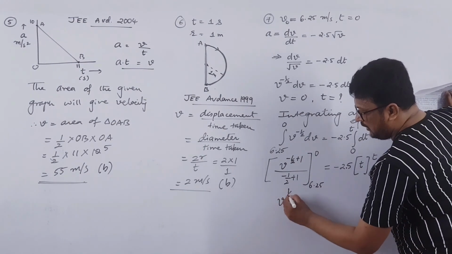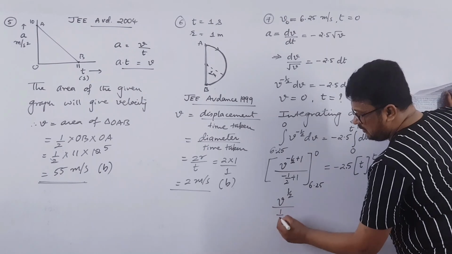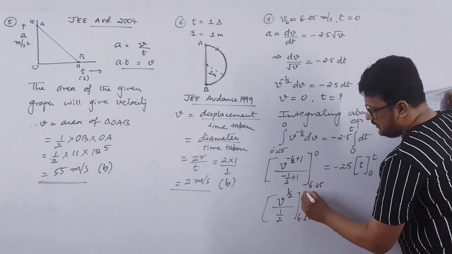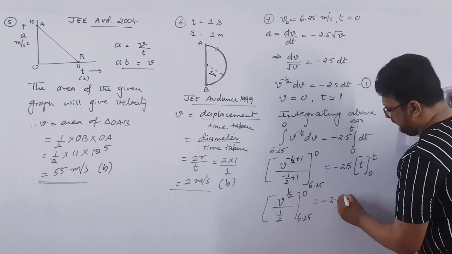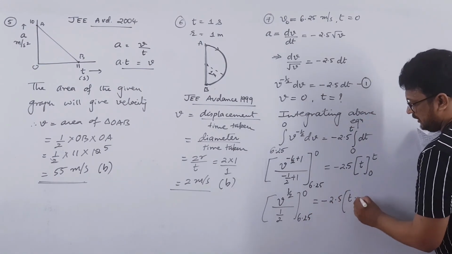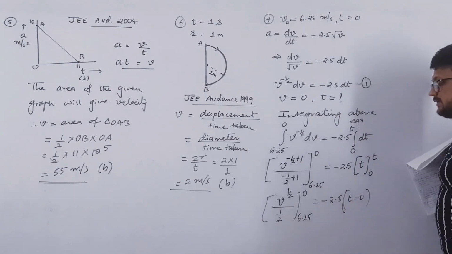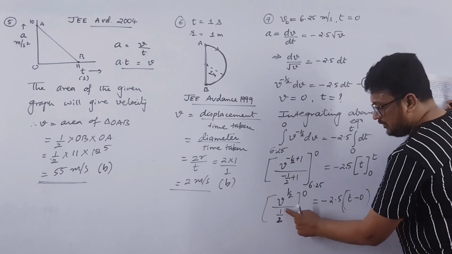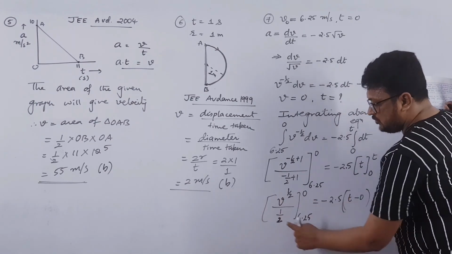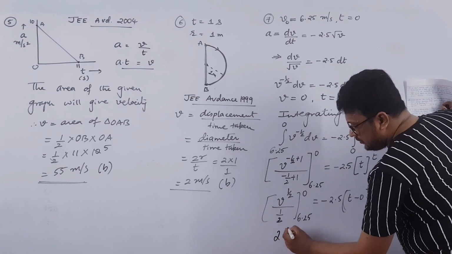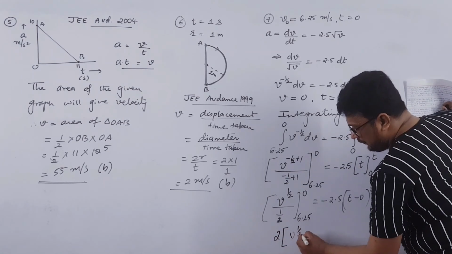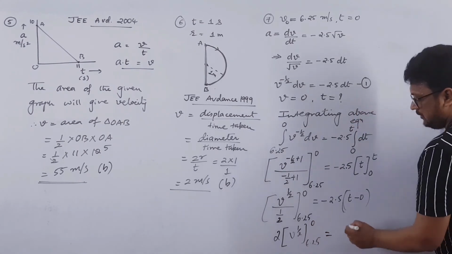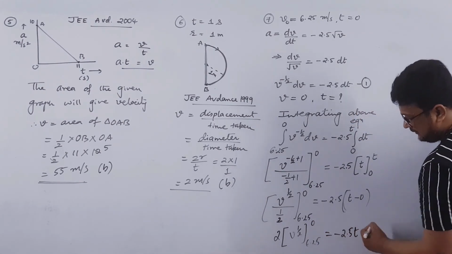So v raised to half over half from 6.25 to 0 is minus 2.5 times t minus 0. The denominator of the denominator will go into the numerator, so this 2 will move up. So 2 into v raised to half from 6.25 to 0 will be equal to minus 2.5 t.